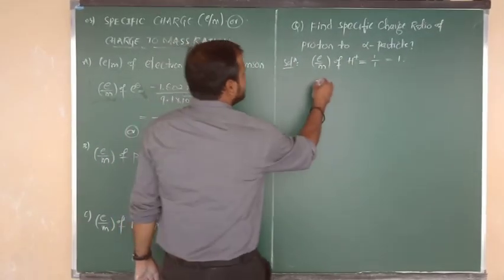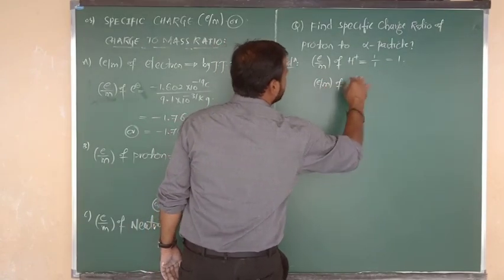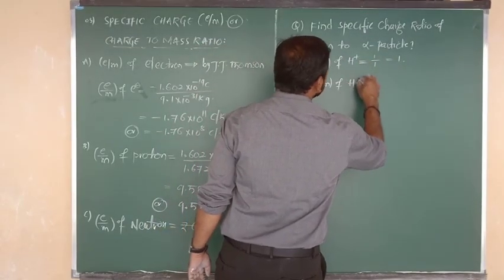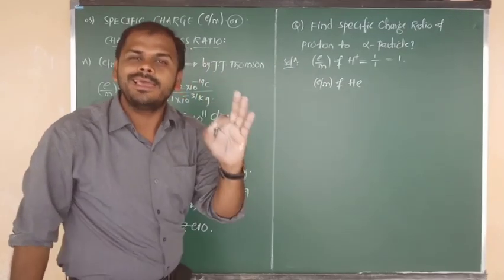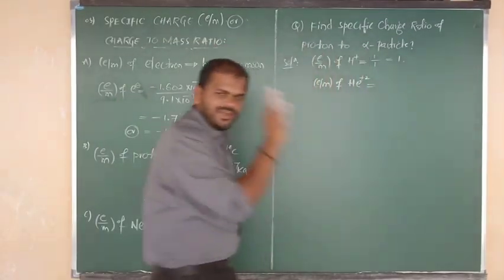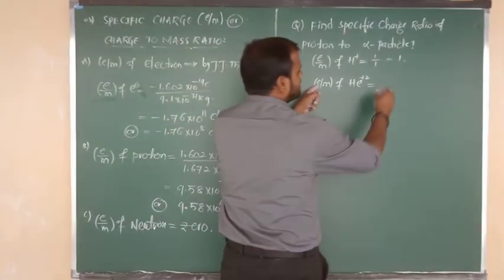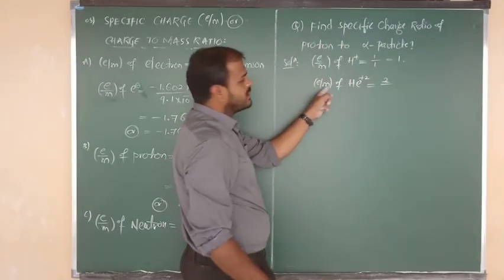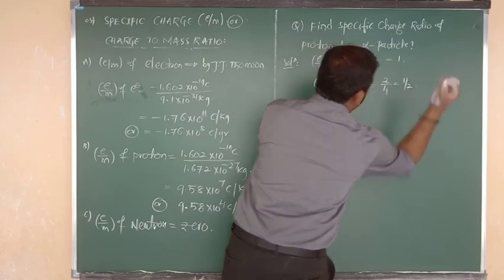Clear? Yes. Next one is E by M, nothing but the specific charge of alpha particle. In the last class I already told you what is meant by alpha particle. Helium contains the charge plus 2. This is fixed. Here the numerator is nothing but charge. Charge is equal to 2, divided by mass. Mass of helium is nothing but what? 4. So we can say 1 by 2.